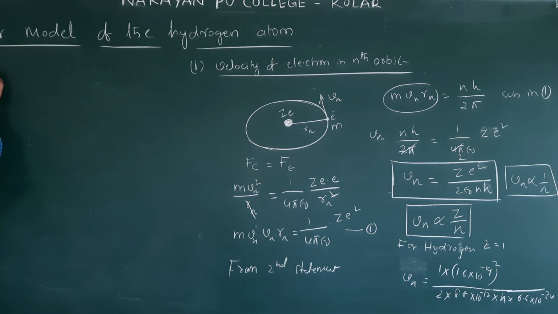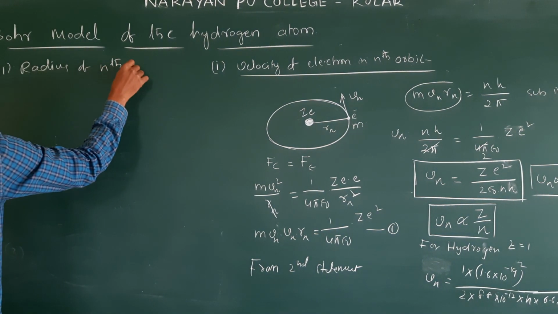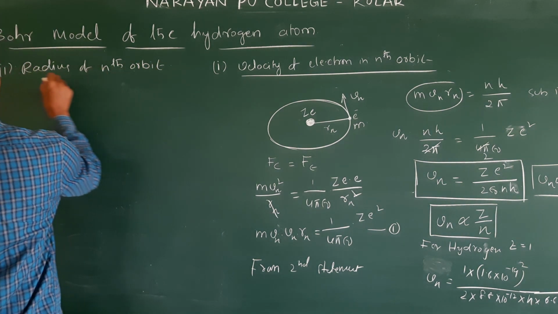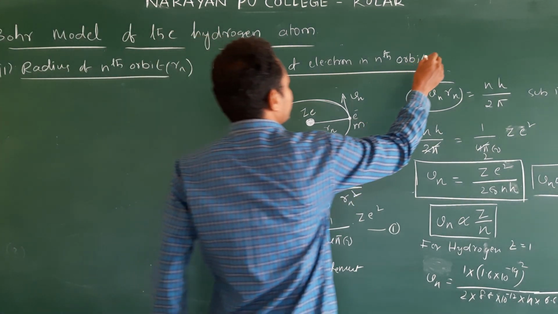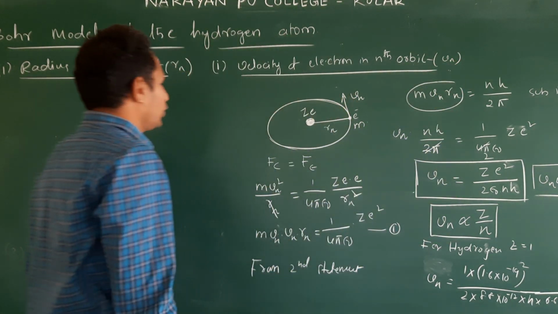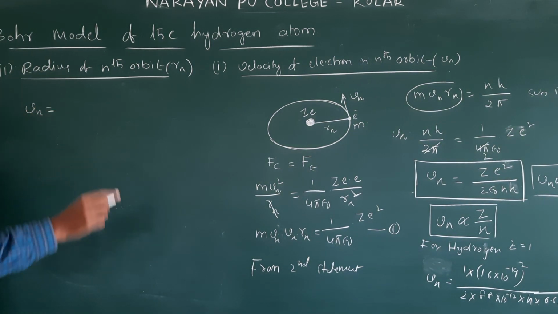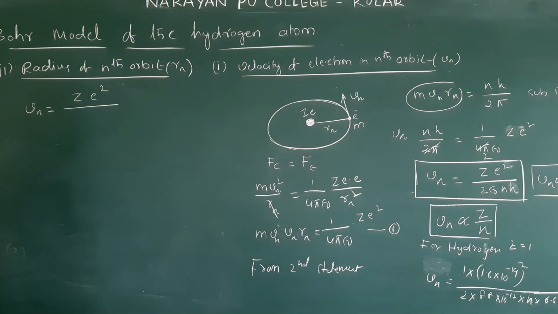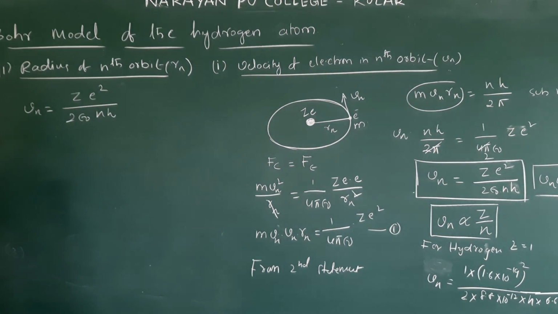Now, what is our second derivation? Radius of nth orbit. This is Vn. Okay, what did we derive? Vn we derived here. What is that Vn? Z e square by 2 epsilon naught n h.